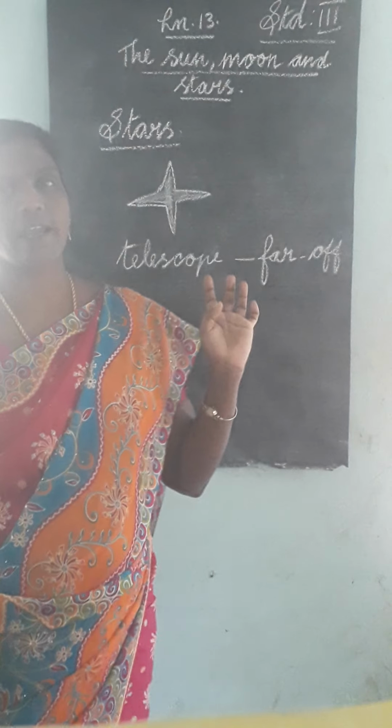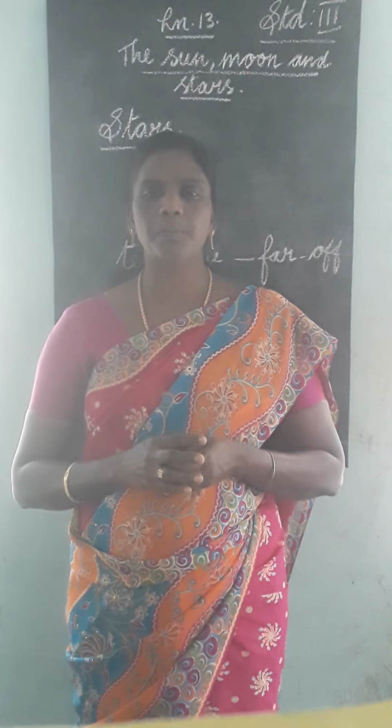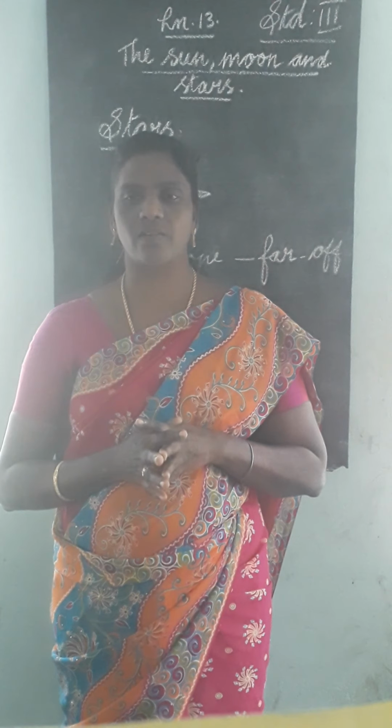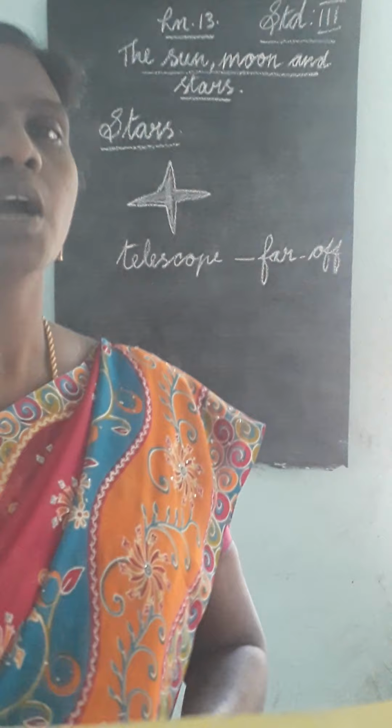Then the next one is: some stars appear to form a pattern or shape in the sky. All of you look at your book. See the book. Some of the stars appear to form a pattern or shape in the sky.